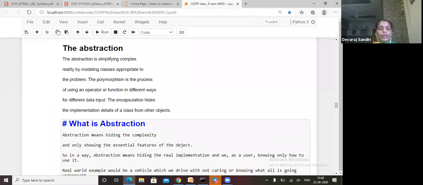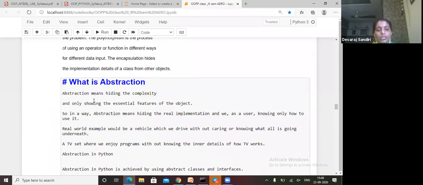Okay. Class abstraction is simplifying a complex reality by modeling classes appropriate to the problem. Polymorphism is the process of using an operator or function with different data types. Encapsulation hides implementation details in the class method.